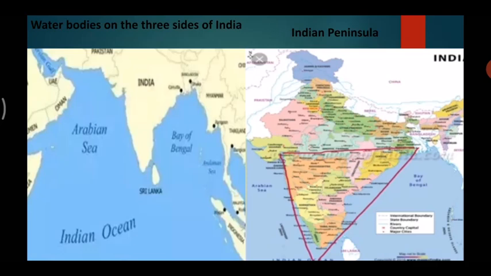These are the three water bodies on three sides of India. The Arabian Sea is to the west, Bay of Bengal is to the east, and the Indian Ocean is to the south of India. Thus, this part that tapers to the south of India is called the Indian Peninsula. You can see in the second picture, the part marked in red, that part is called the Indian Peninsula.